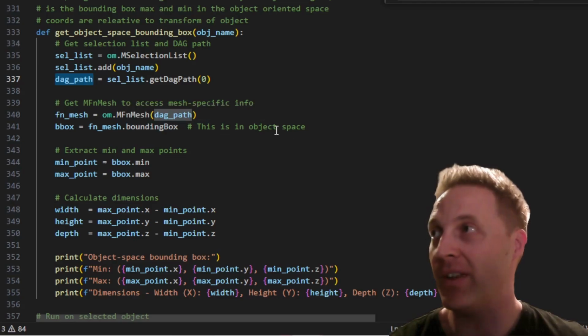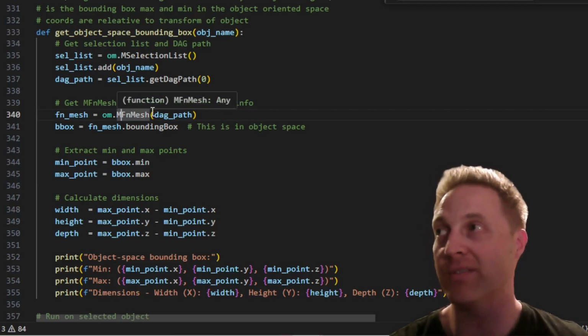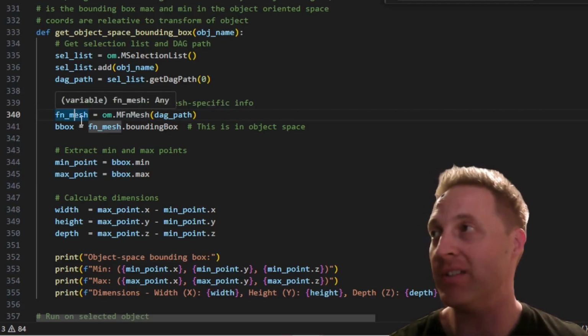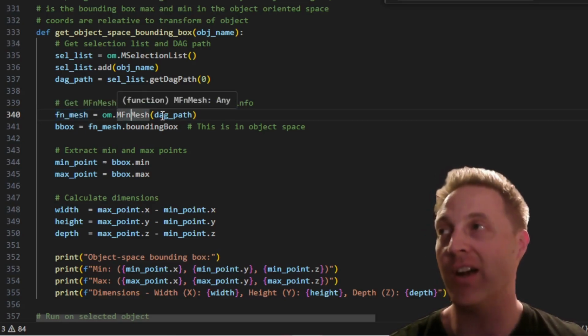Alright, so then om.MFnMesh. Okay, MFnMesh has got a bunch of methods to run on geometry meshes, and we want to create an om.MFnMesh object passing in or registering our object name to it, so that it's going to be centered around this object, but it's going to give us all these methods available to this Maya API object. Okay, so fnMesh becomes the handle or way to refer to this Maya API object, which is focused on this piece of geometry by this name.